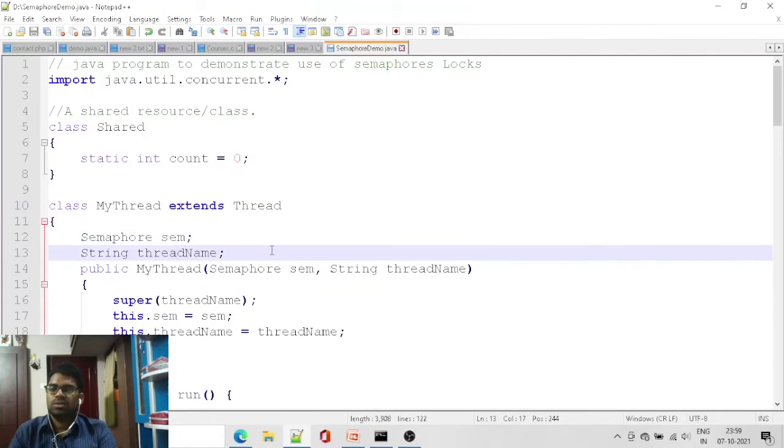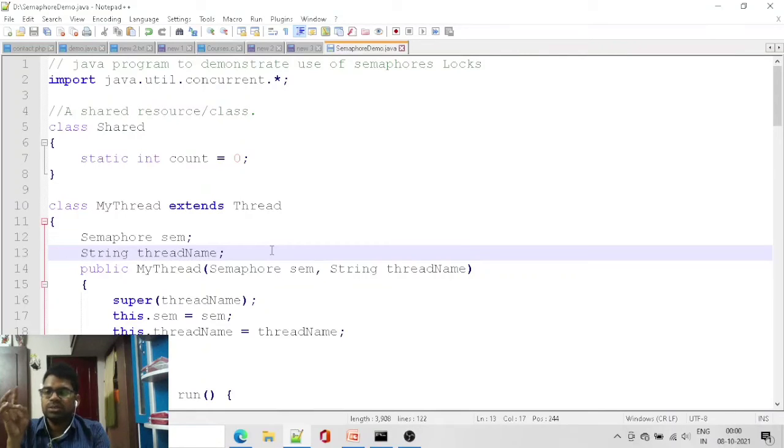So we are creating a class which extends Thread. Extends is for inheritance, and interface gets implements.